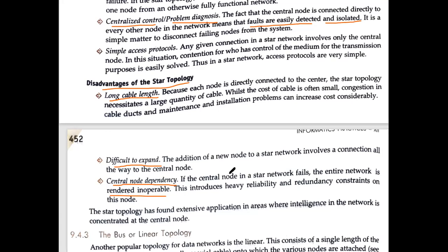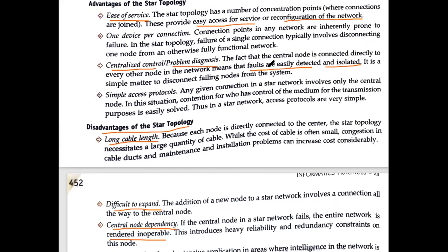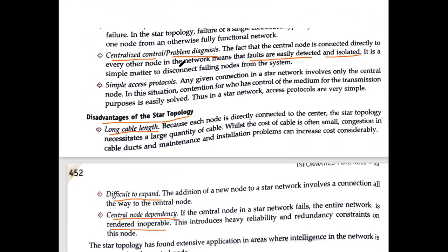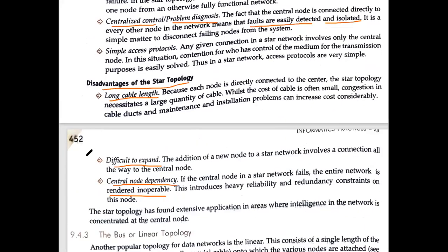Lavanya, any doubt? No, ma'am. Okay, then all of you, we will continue. We will start with the bus topology next time. And today you have to go through up to page number 452, this particular point. आप याद करना शुरू कर दो अभी से. No doubt you are doing revision of your syllabus, yes ma'am, but along with that, at least go through these points also. Fine.